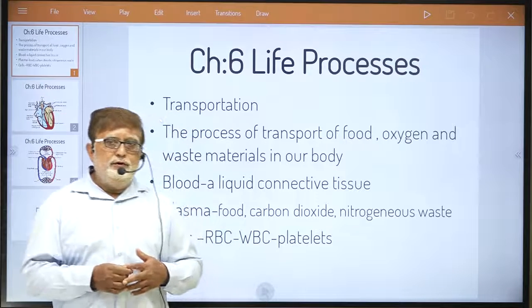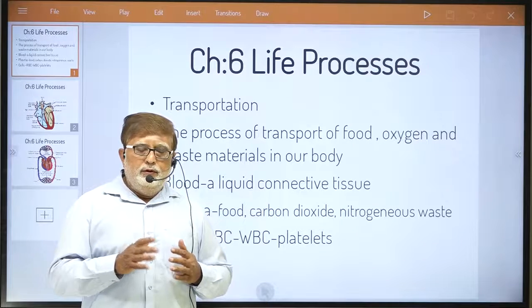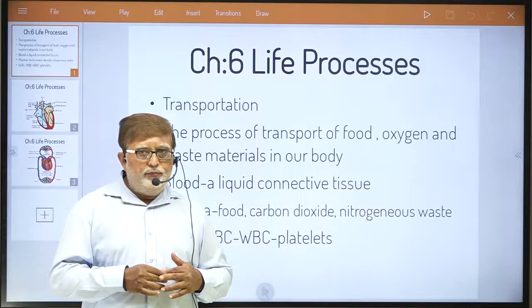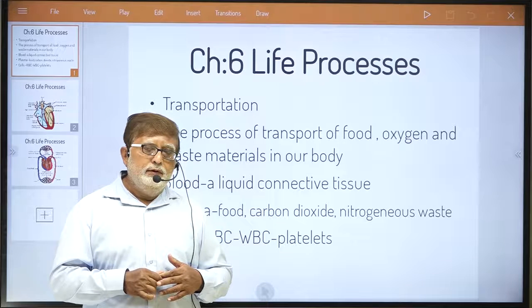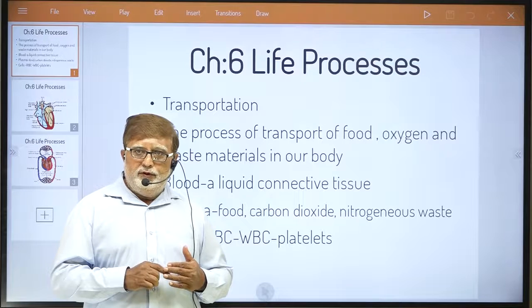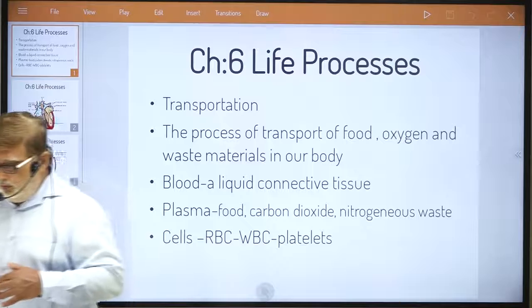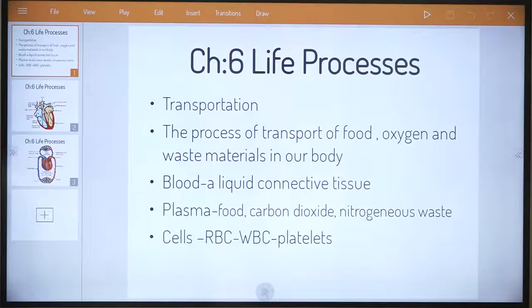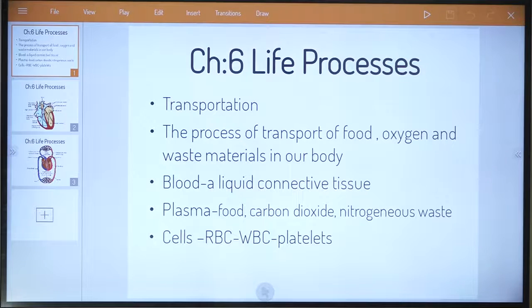Similarly, dear student, in plants also water needs to be transported to each and every part of the plant, minerals to be transported to each and every organ of the plant, hormones have to be transported to each and every organ of the plant. So, dear student, try to understand a very important fact.